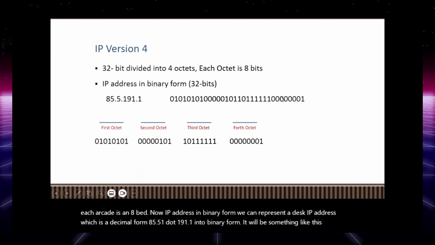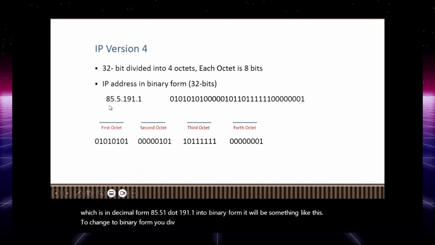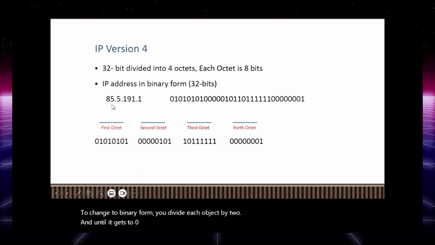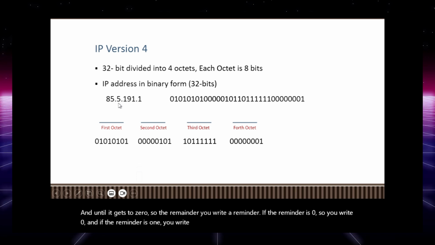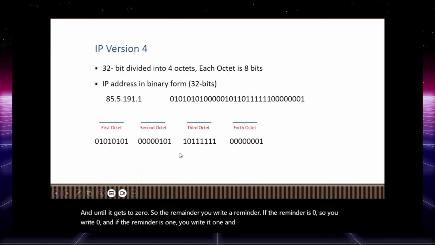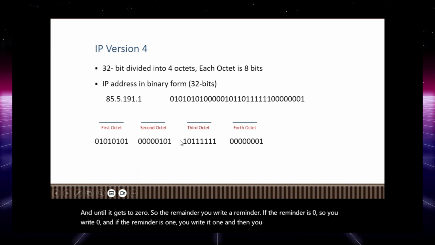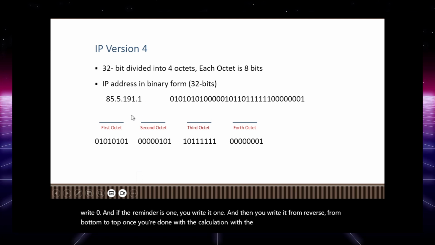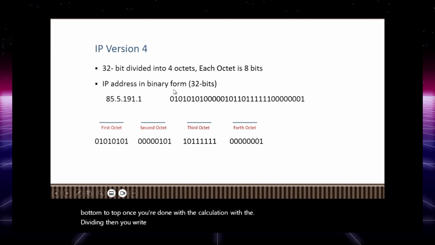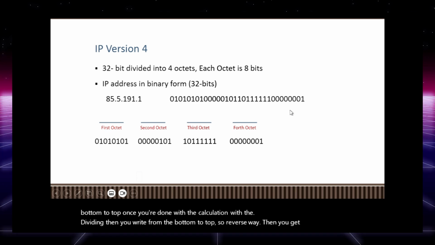To change to binary form, you divide each octet by 2 until it gets to 0. You write the remainder: if the remainder is 0, you write 0, and if the remainder is 1, you write 1. Then you write it in reverse, from bottom to top. Once you're done with the dividing, you write from the bottom to top, the reverse way, and then you get the binary form.